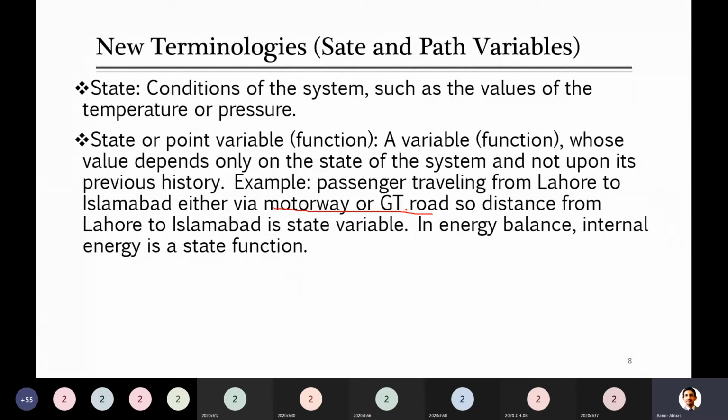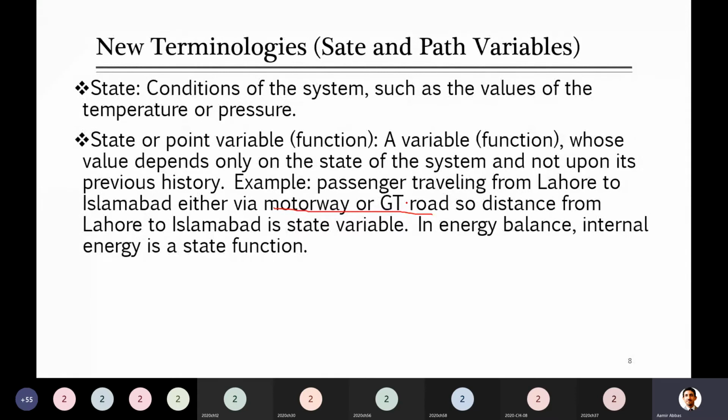Here we are not concerned about whether they took the motorway or GT road, because the distances are different from these two paths, and the train path may also be different. We are not concerned about the distance. We are just saying that the person is now in Islamabad, 400 kilometers away from us. That's the example of a state variable.